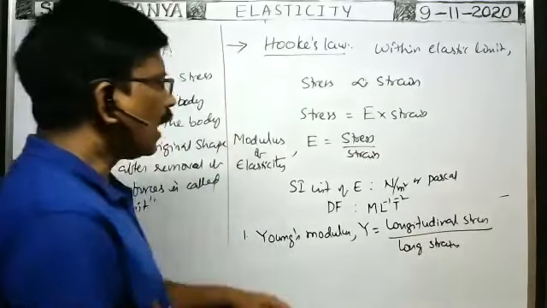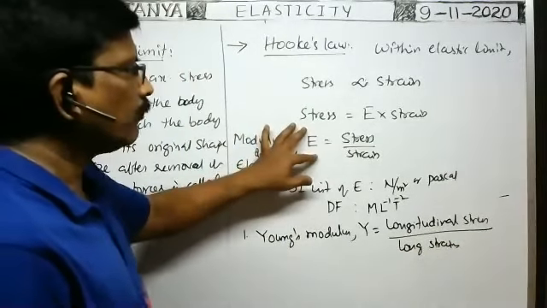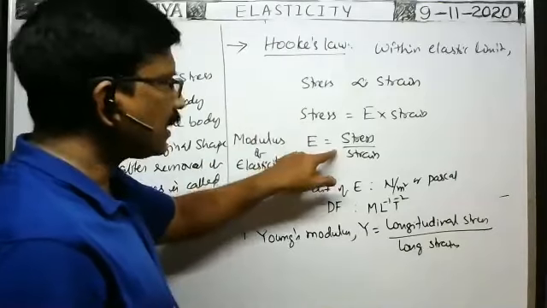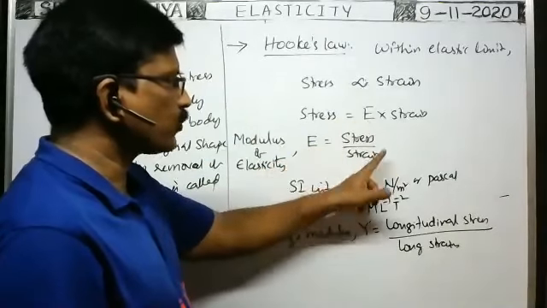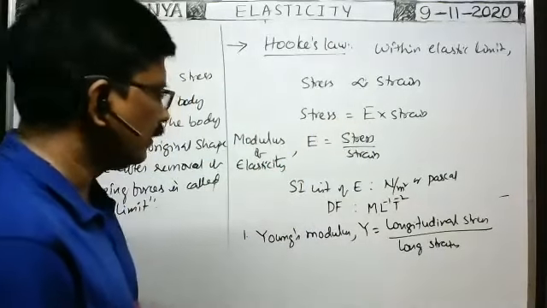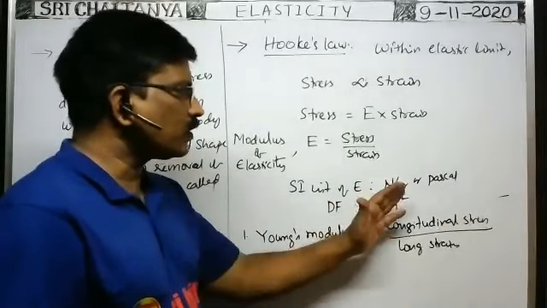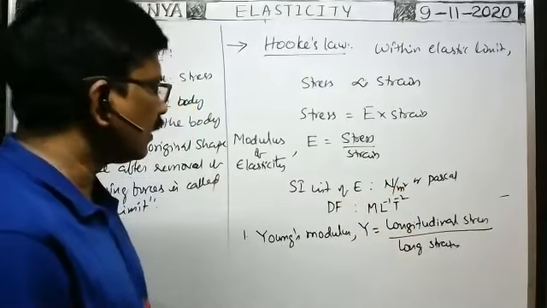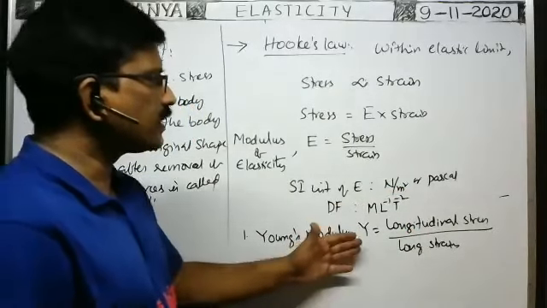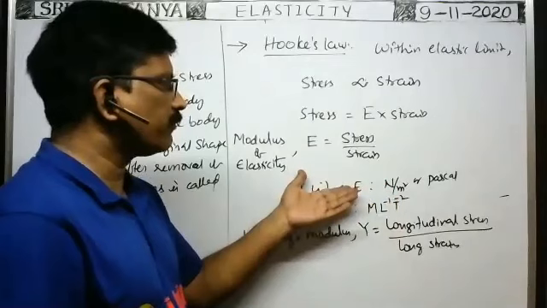Within the elastic limit, the ratio between the longitudinal stress to longitudinal strain is called Young's modulus. Young's modulus has the same dimension formula as modulus of elasticity.